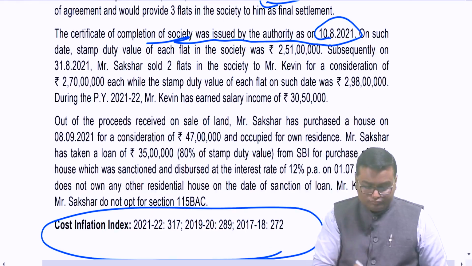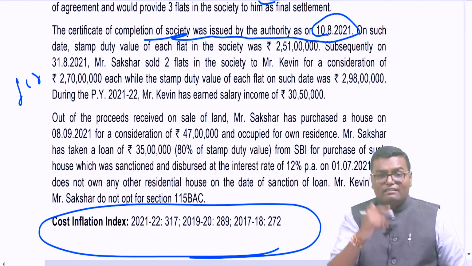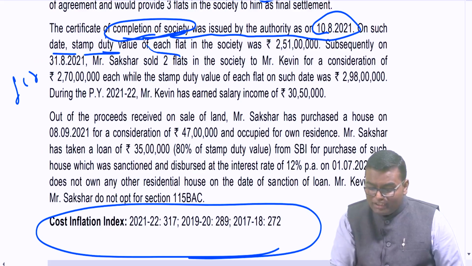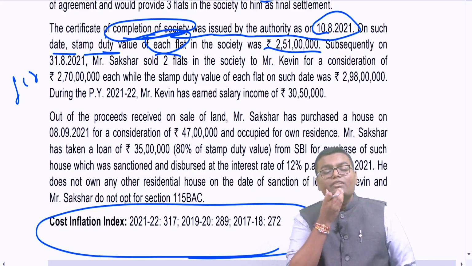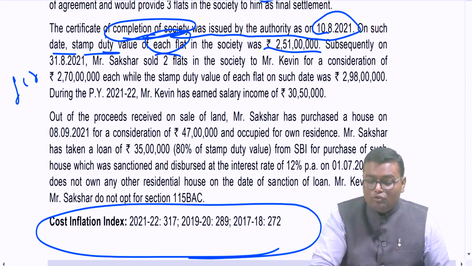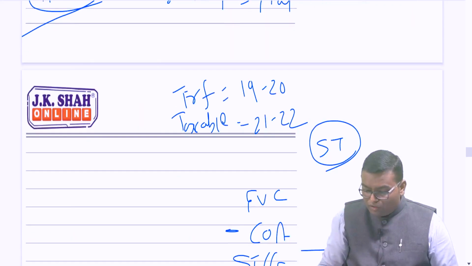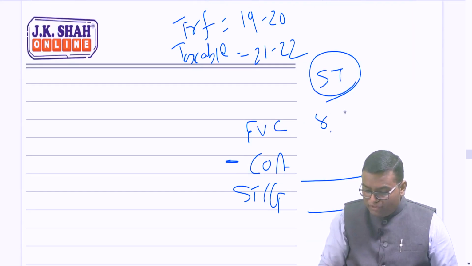1 crore. Plus I have received 3 flats, and the stamp duty value on the date of completion certificate received, on that date, stamp duty value of each flat is 2 crore 51 lakh. I have received 3 flats, so 2 crore 51 lakh into 3 plus 1 crore, that means my full value of consideration is 8 crore 53 lakh. Yes or no, public? 8 crore 53 lakh.